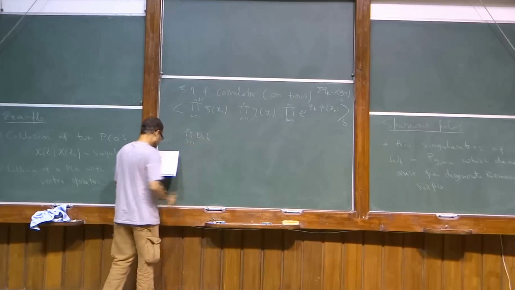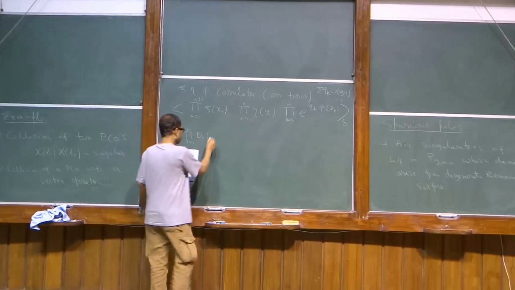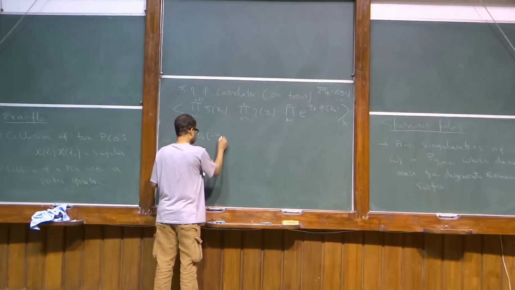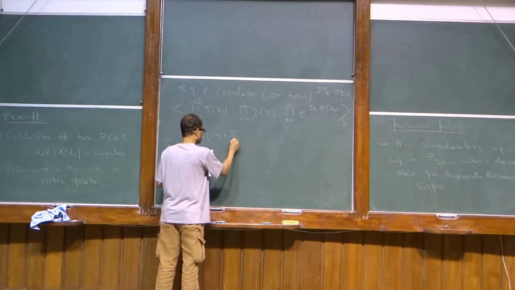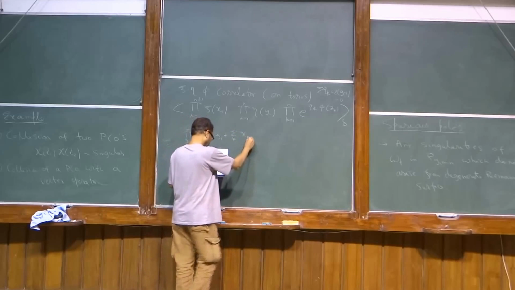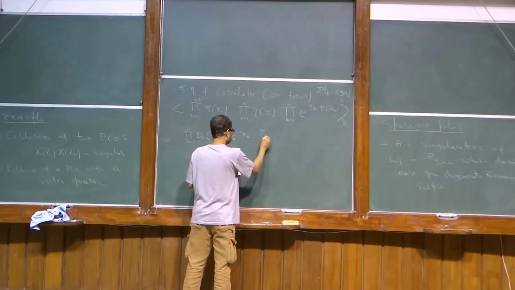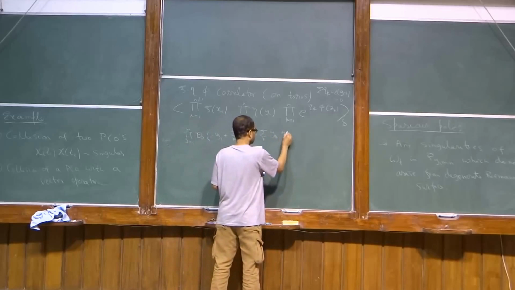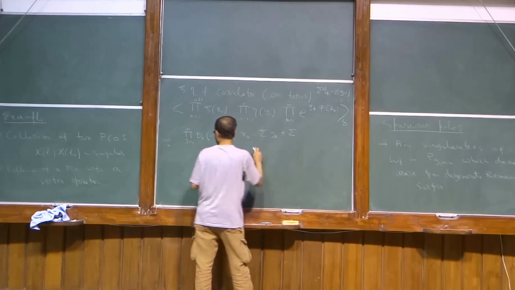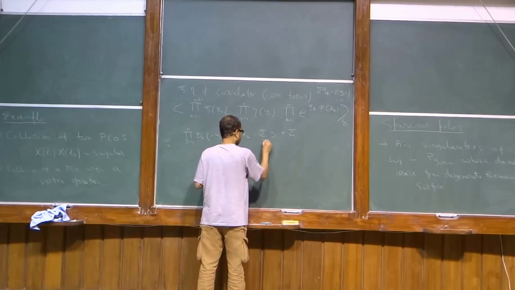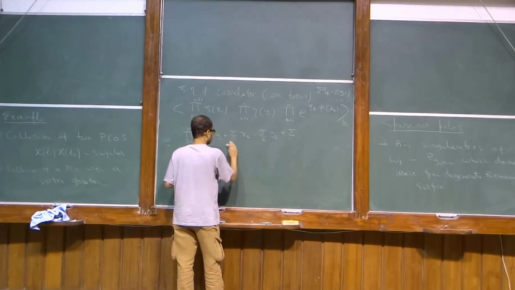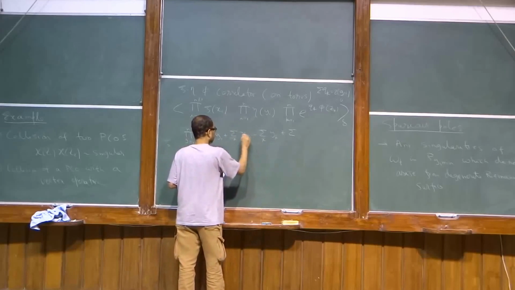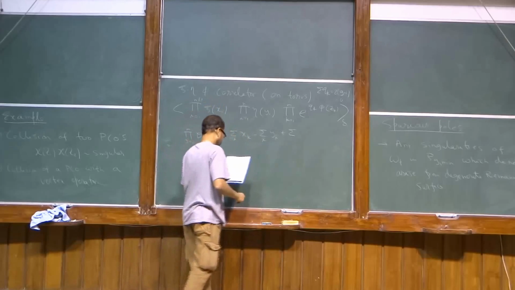These are the Jacobi theta functions. So this sum over i is the sum over possible x's.